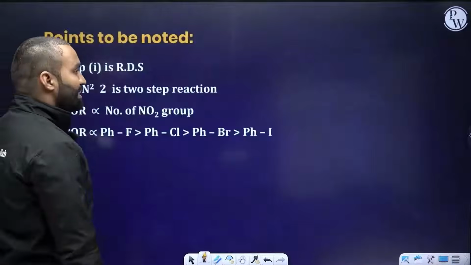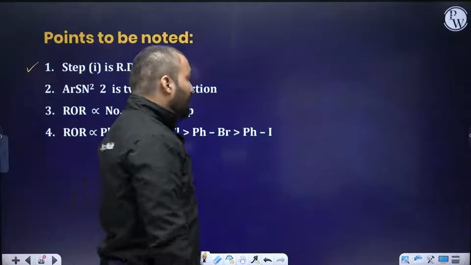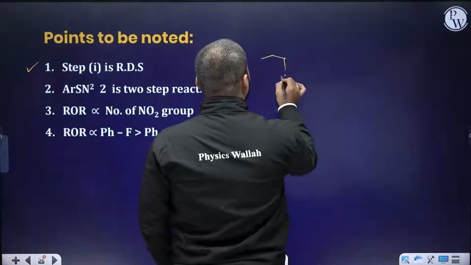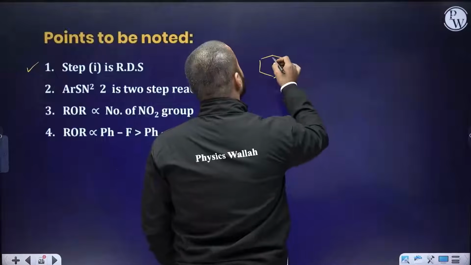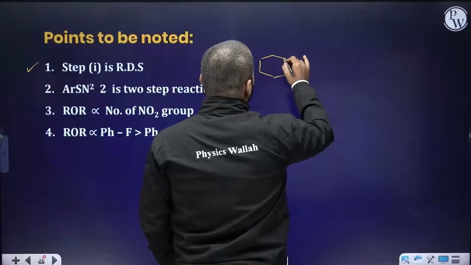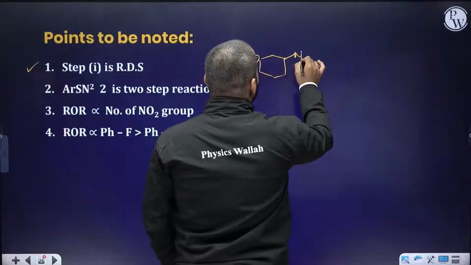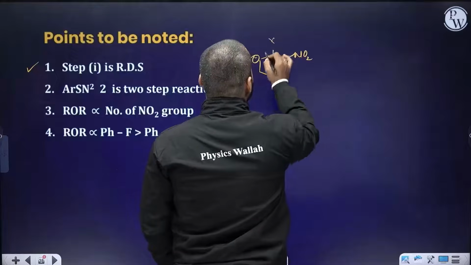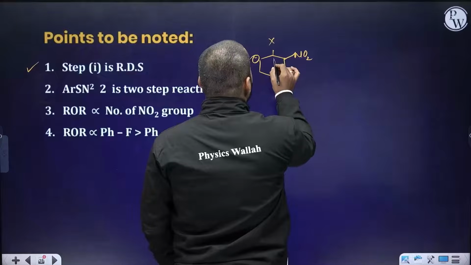Before that, let's discuss some of the other points. Step number 1 is the RDS. Step number 1 is the formation of the negatively charged species, the Meisenheimer complex. So you make the negatively charged compound here, and then nitro is present and X is present. X is still there. I did not touch X at all.